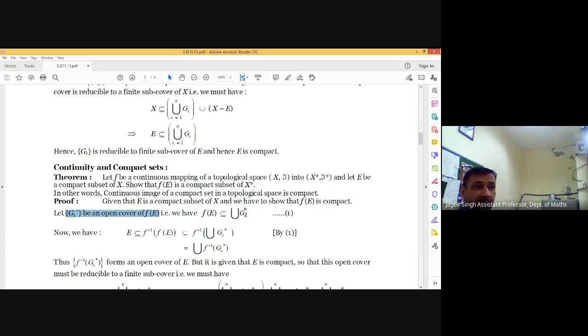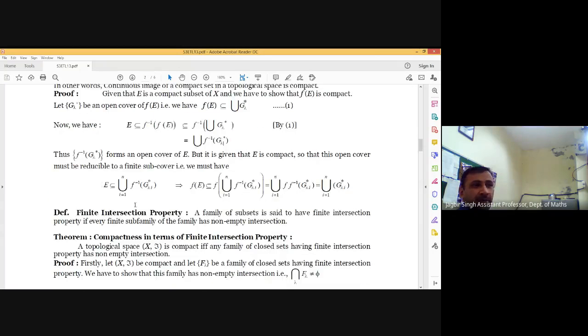Now G lambda star is an open set, so the inverse image of an open set is also open because the mapping is continuous. Therefore, this family f inverse G lambda star forms an open cover of E. But E is given to be compact. So this open cover must be reducible to a finite subcover. Hence, we will have E is contained in union i from 1 to n f inverse G lambda i star. This is the finite subcover of the given family.